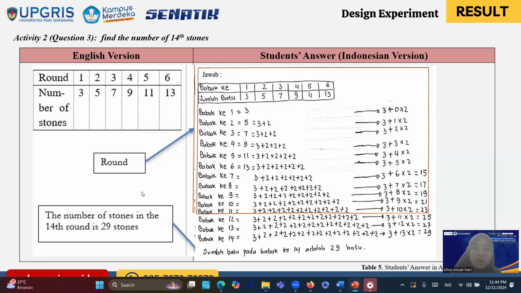That's why they can find out the answer. The number of stones in the 14th round is 29 stones. So by adding 2 n times, students will obtain a mathematical model that aligns with the solution of the problem.